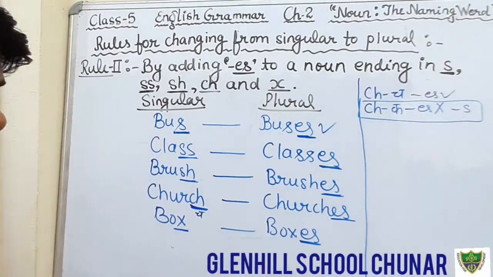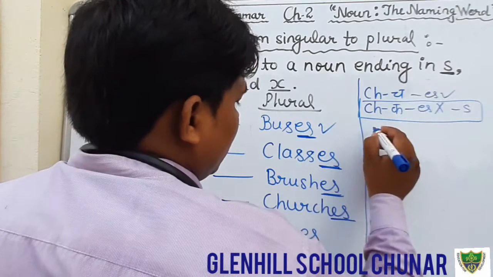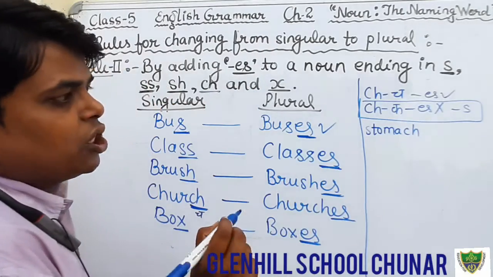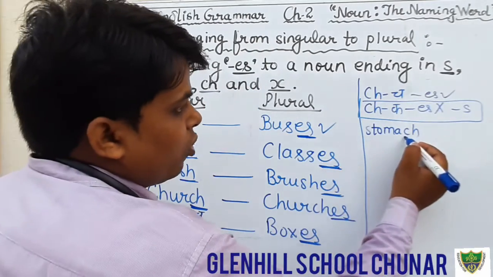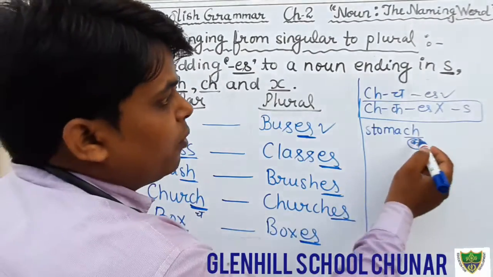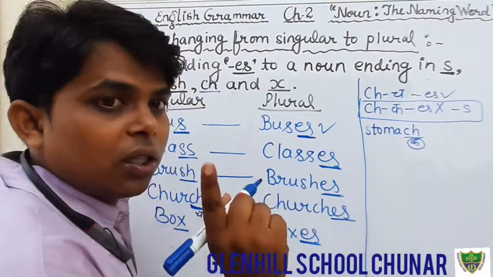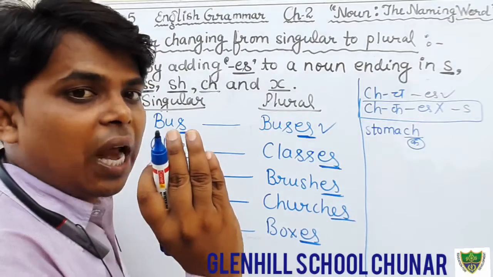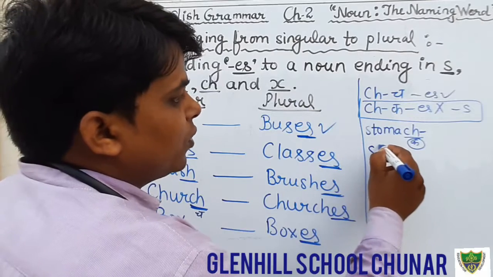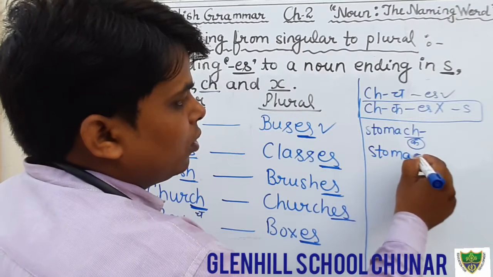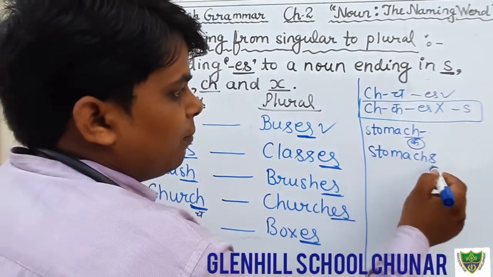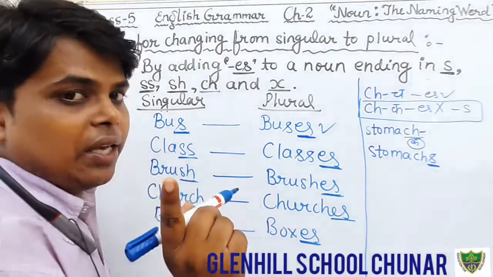For example, stomach, S-T-O-M-A-C-H. We do not pronounce it ch; we pronounce it stomach, with a k sound at the end of the word. Therefore, for making it plural, we will write stomachs. That is singular, but here we have added only s.